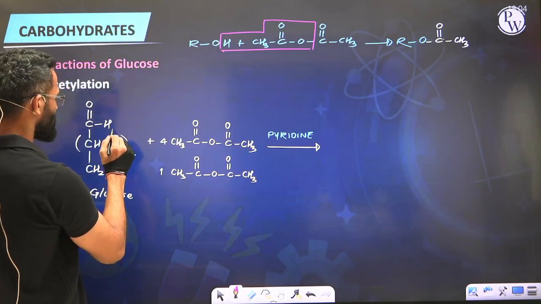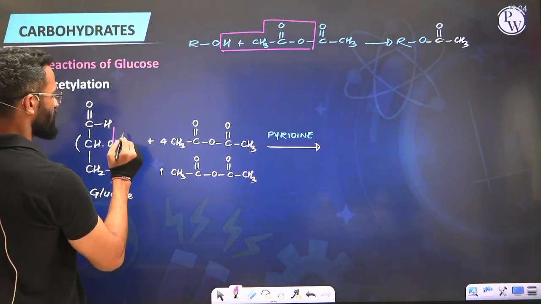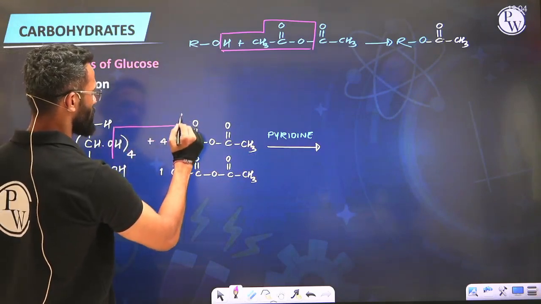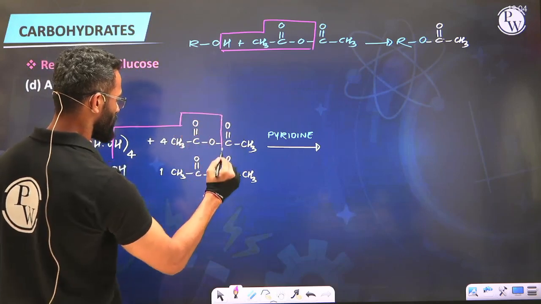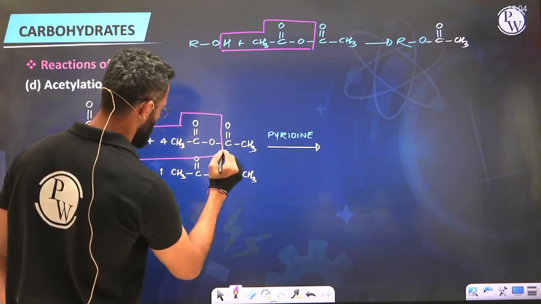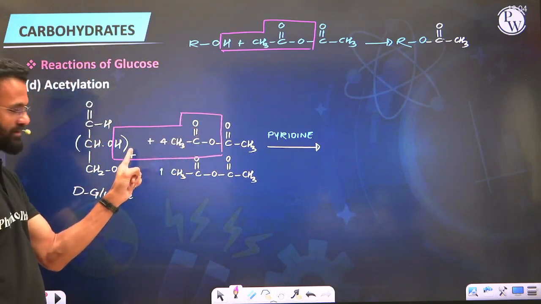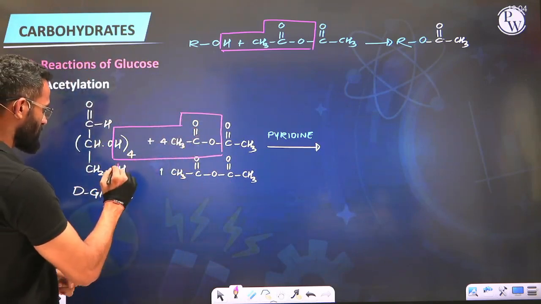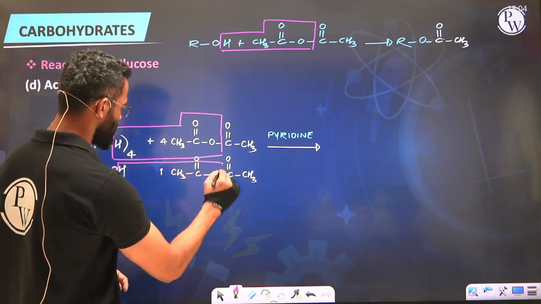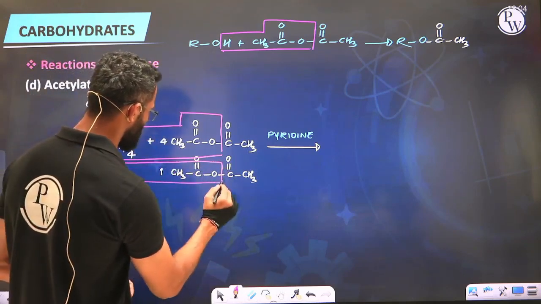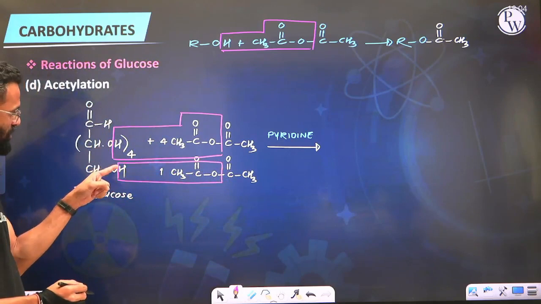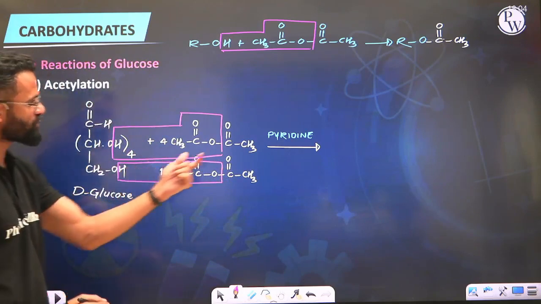So we can show elimination this way. So byproduct will be 4 equivalents of CH3COOH. And from here, 1 more equivalent of acetic acid. So all the H's of alcoholic OH will be substituted by acetyl group.